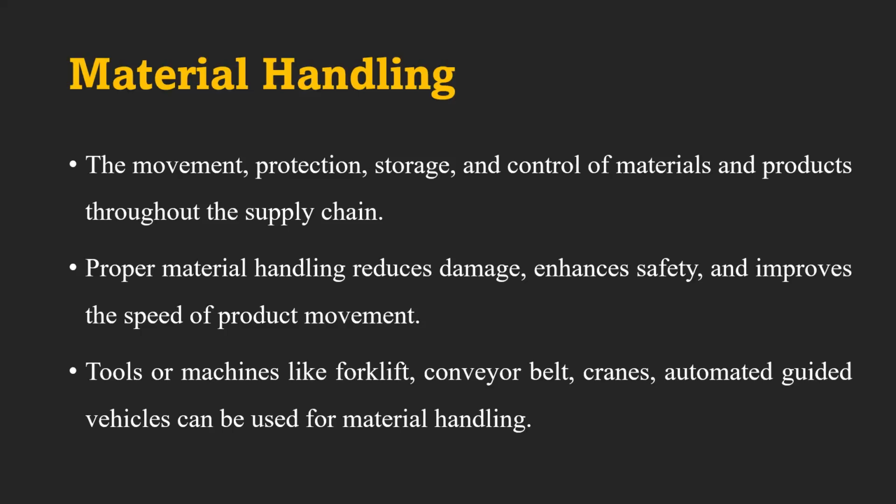There are different methods to handle, or the packaging may be closely associated with material handling only. Material handling is the movement, protection, storage, and control of the material and product throughout the supply chain. Proper material handling reduces the damage, enhances the safety, and improves the speed of the product movement. Tools or machines like forklifts, conveyor belts, cranes, or automated guided vehicles can be used for material handling.